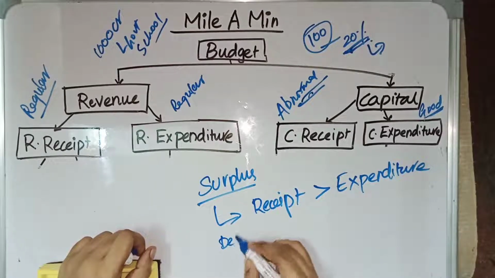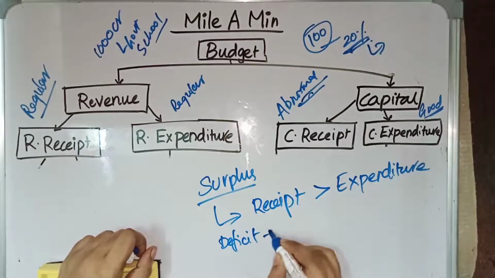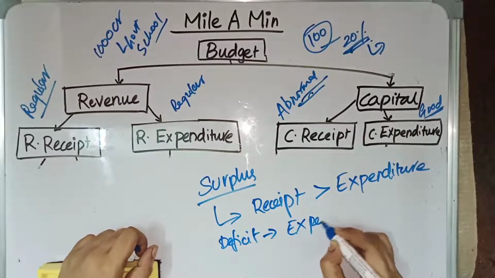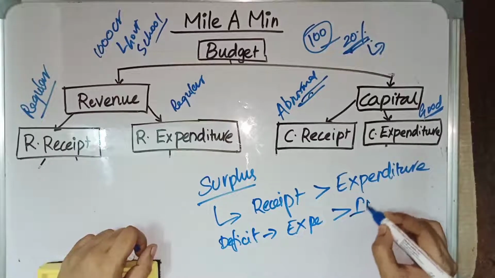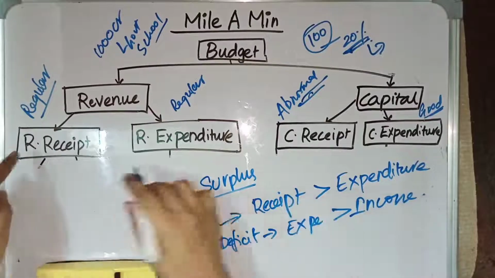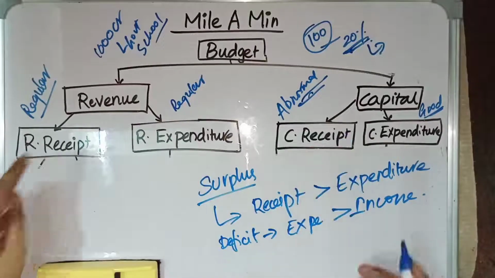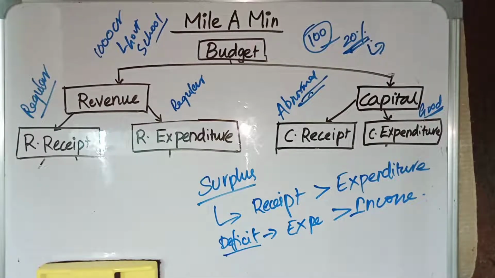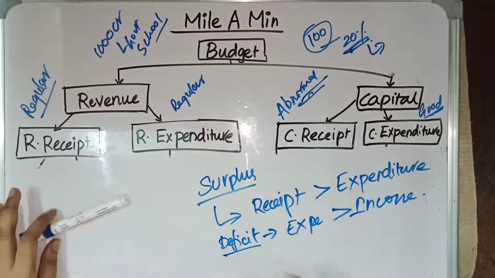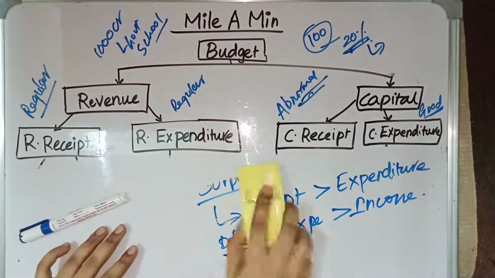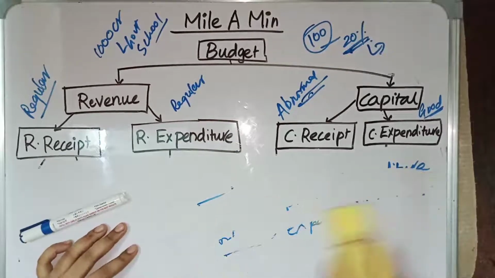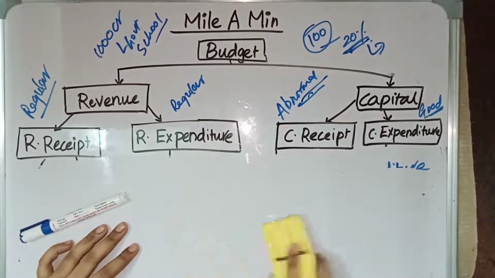Whereas a deficit budget means the government's expenditure is greater than its income, the combination of revenue receipt and capital receipt. Then it is called a deficit budget. These are the two types of budget which we have, and generally we have deficits.